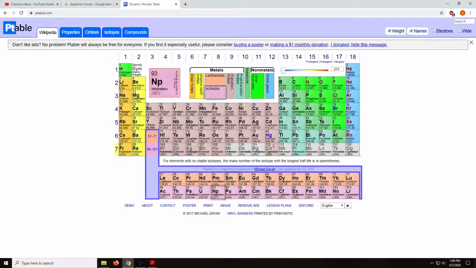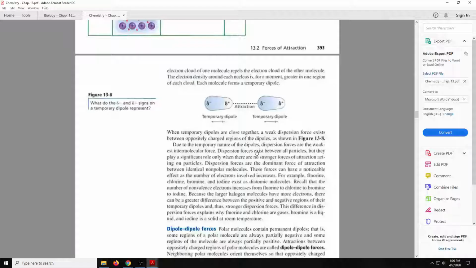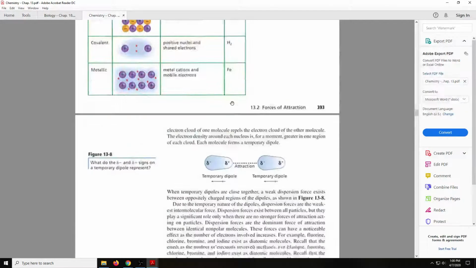But it's all temporary. It's just that when you add them up with so many particles, you get an actual result of this dispersion force. So the more atoms there are, the stronger the cloud. It's still temporary, but that's why the bigger halogens are solid or liquid, and the lighter halogens are gases, because they do not have a strong attraction to each other. They can just float away. So those are temporary, and those are weak. Those are the dispersion forces.